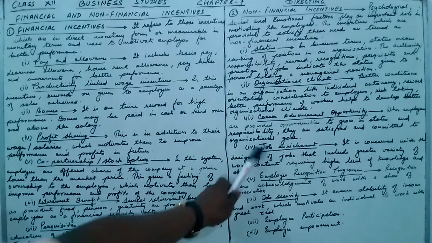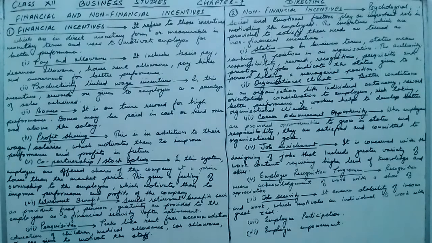Point number 4, job enrichment. Job enrichment is concerned with designing jobs that include a greater variety of work content and require a higher level of knowledge and skill. If such a job is designed, then this also motivates the employees.